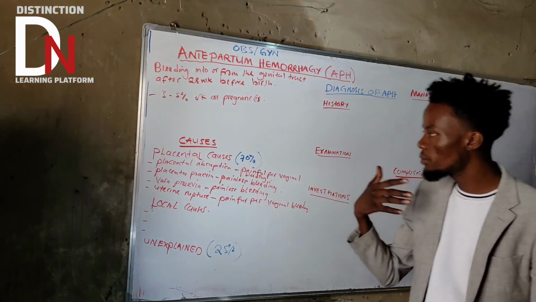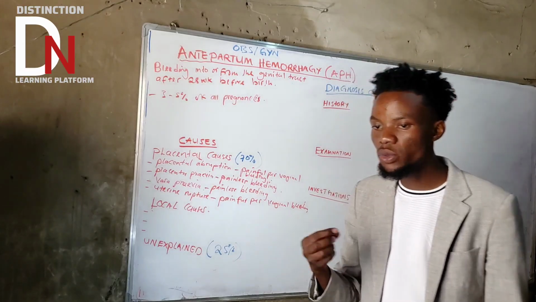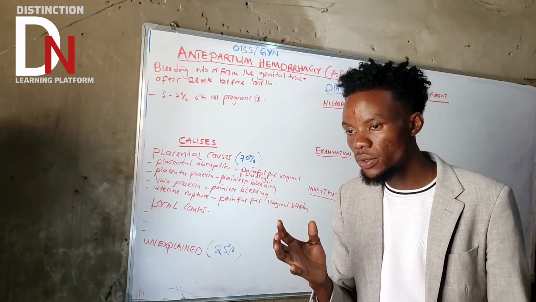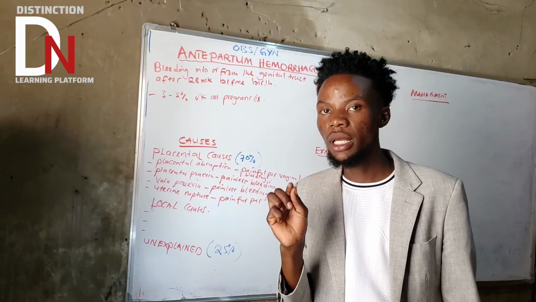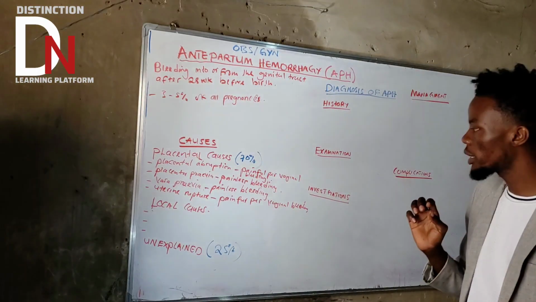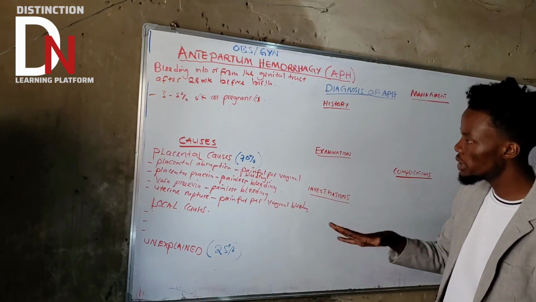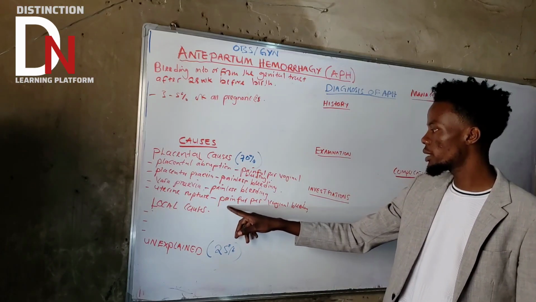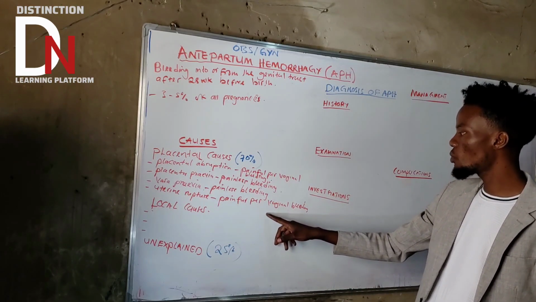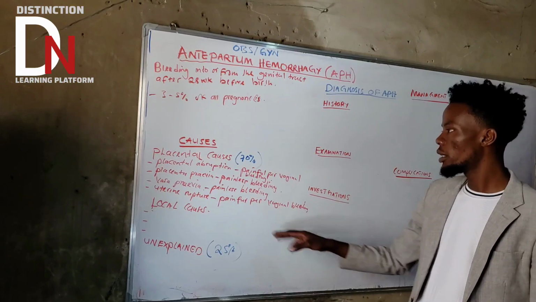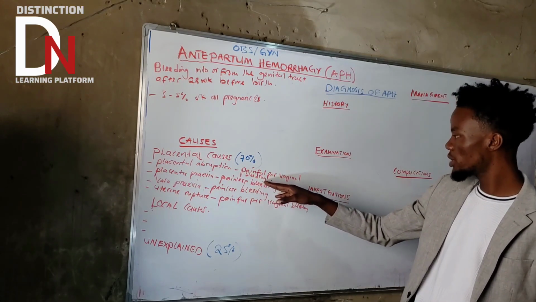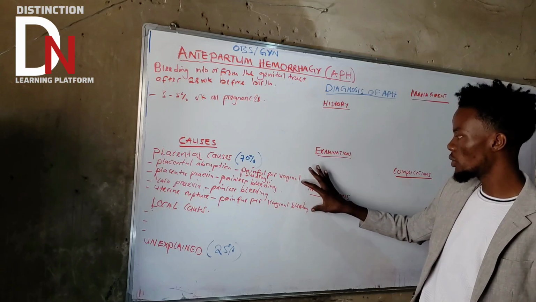Because we have a lot of differentials here. You need to be differentiating a certain etiology with similar symptoms. Like, let's start with the first one. The first one is uterine rupture. As you can see, it presents with painful vaginal bleeding. Then if you look at the placenta abruptio, it also presents with painful vaginal bleeding.